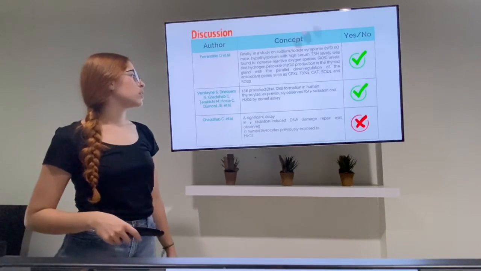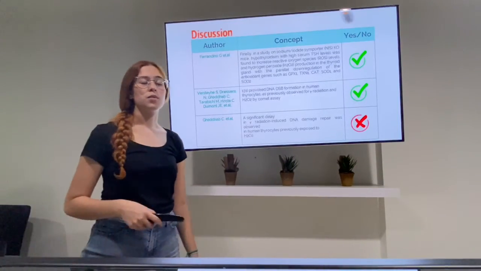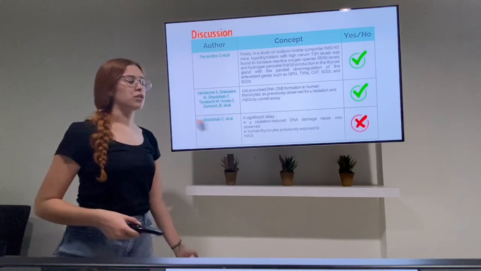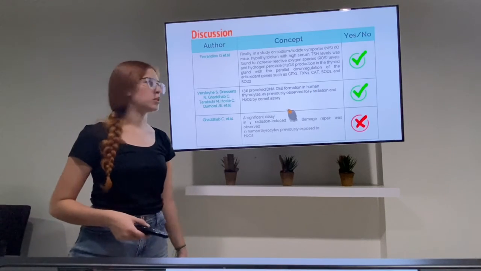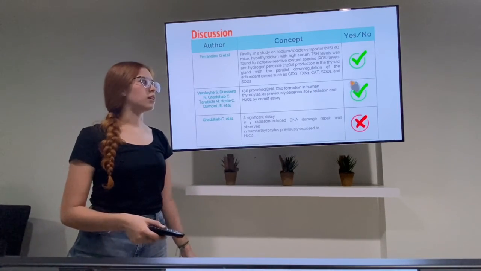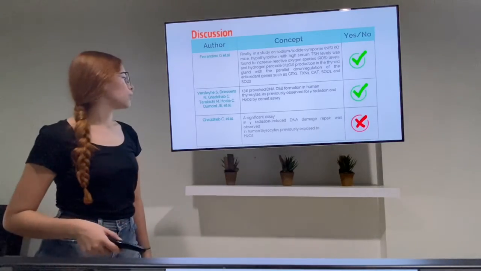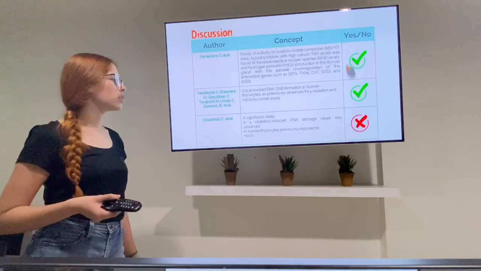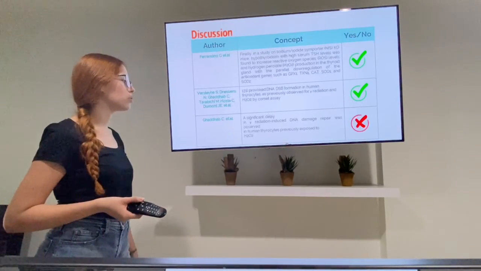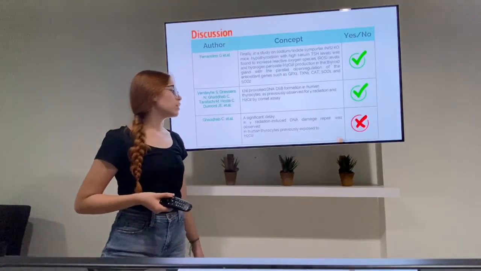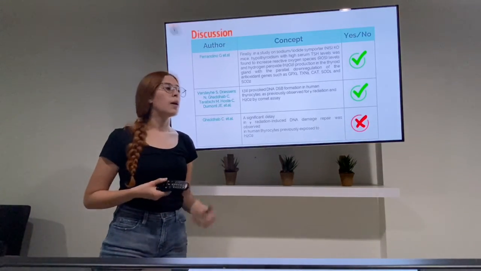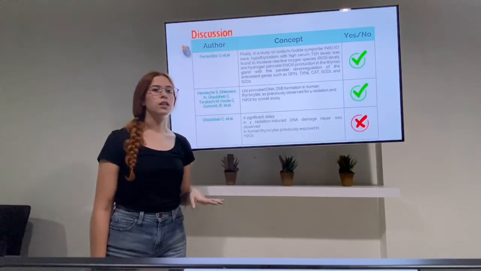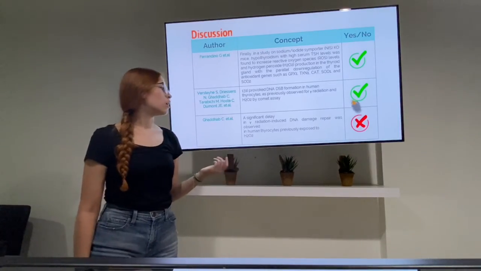The second author says that iodide can provoke DNA DSB, which means DNA double-strand break formation, in human thyrocytes, which means DNA damage. Iodide causes DNA damage, and this is proved in the article. The third author said a significant delay in gamma radiation-induced DNA damage repair was observed in human thyrocytes previously exposed to H2O2. This information doesn't match with what they say in the article, because in the article they say that TSH doesn't have an influence on the damage repair.